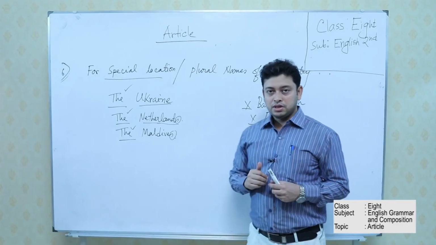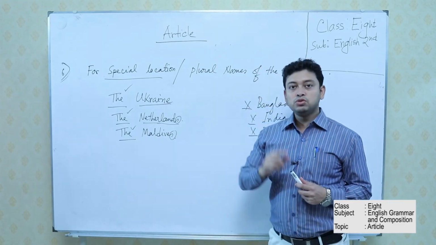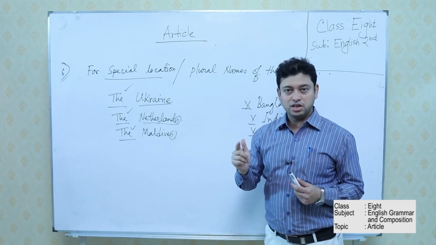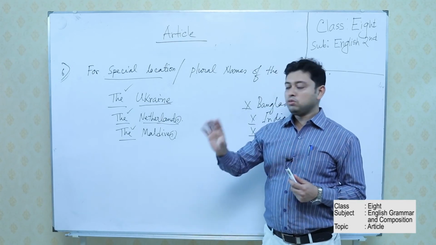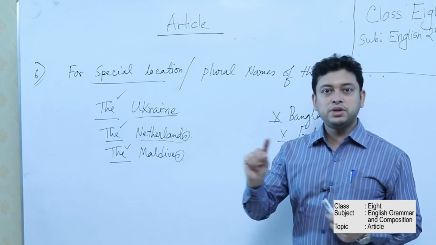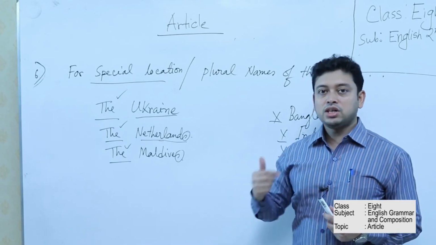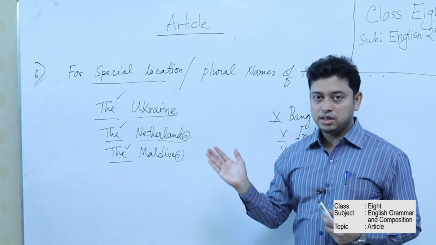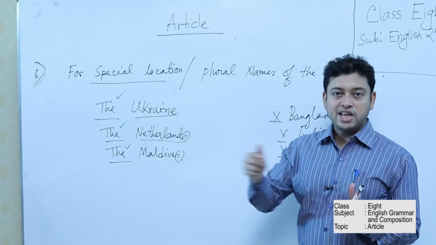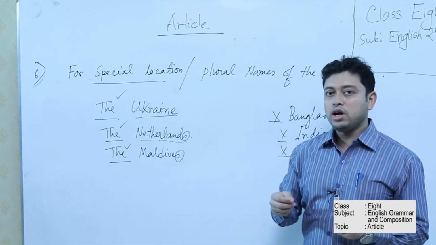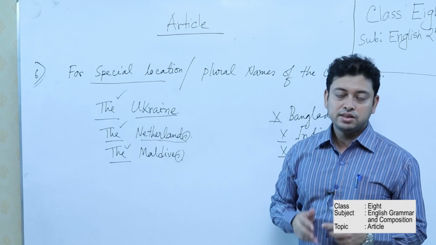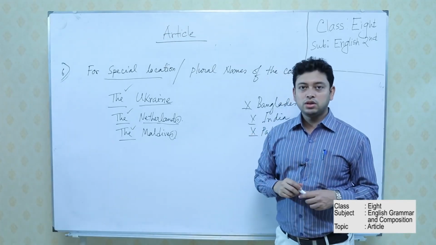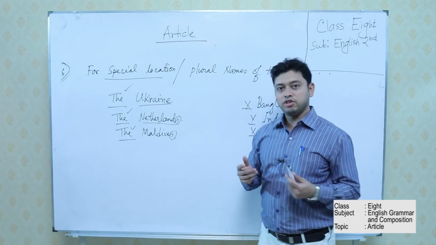Dear students, you must remember that in your final exam, you will not get this kind of scattered sentence where you have to put a or an or the or cross. There will be a particular passage. You have to go through the passage line by line, then you have to understand which rule should be applied over there. So if you know these rules of article, where you have to use a, where you have to use an, where you have to use the, and where you don't need to use any article, that means where you have to put a cross, then you can solve this question very easily.